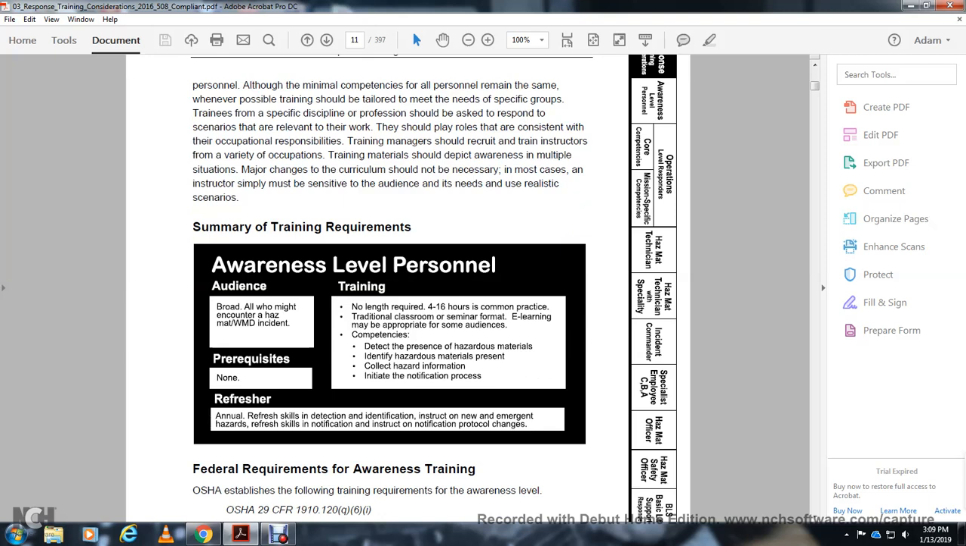Refresher: annually, refresh skills in detection and notification. Instruction for new emergencies should refresh the notification instruction and any notification protocol changes.